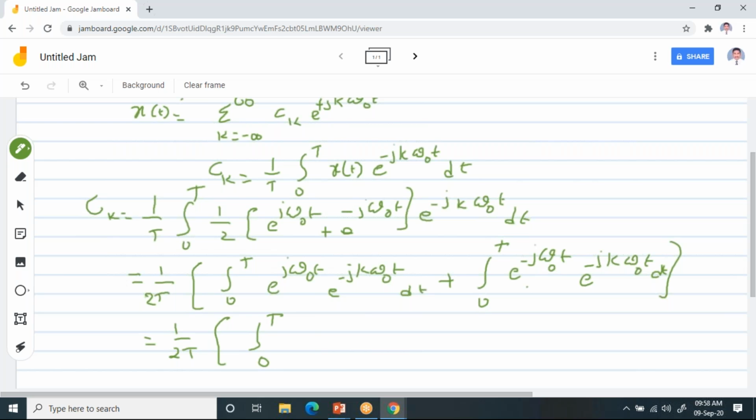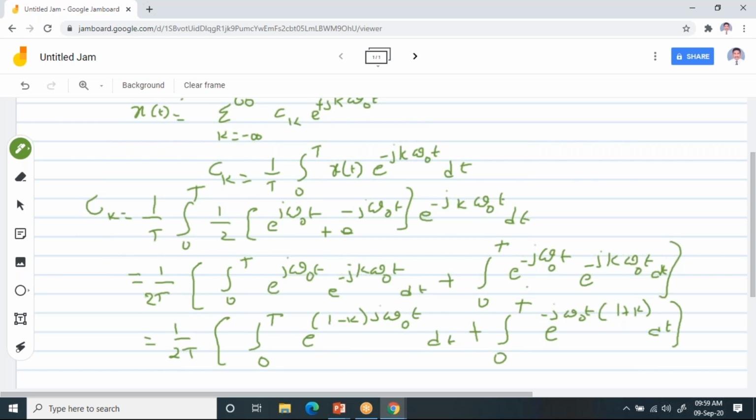Since j omega naught t is common for both the terms, you can take that outside. I can write this as the integral of e power j omega naught t into (1 minus k) dt, plus the integral 0 to T. Here both the terms have a minus, so you can take that minus outside. You can write it as e power minus j omega naught t into (1 plus k) dt.